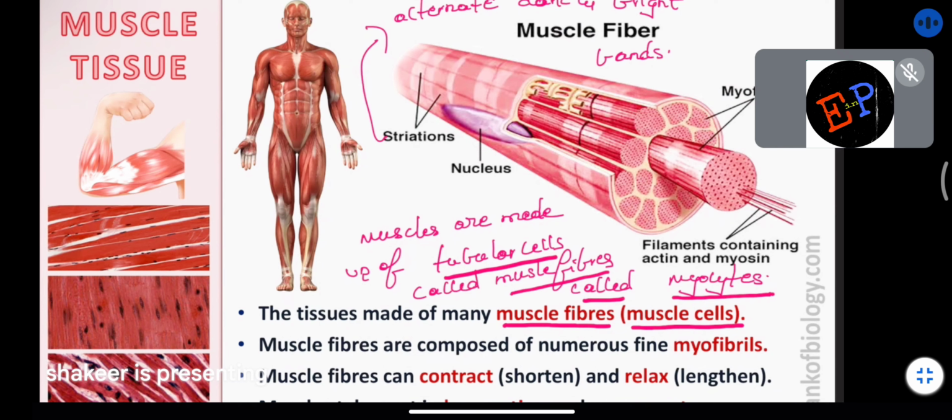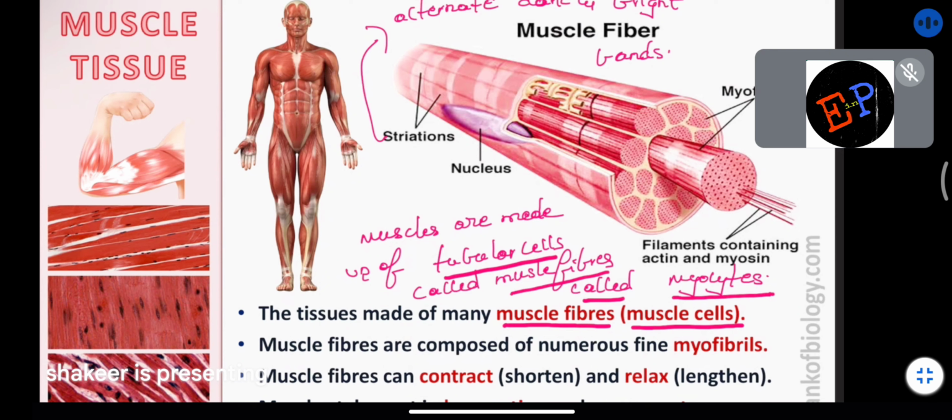So muscle cells you can also call myocytes. Write that point in your books. They are cylindrical in shape, or tubular in shape, in the shape of tubes. You know muscles, like the biceps, where the bulge comes up; all of those are muscle fibers. So they are made up of cylindrical cells.